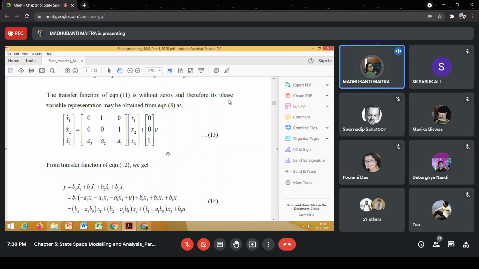Now we'll try to collect the common terms. The first state variable is x1. Here we are getting one x1 term and the coefficient is minus b0 a3, and also one x1 term with coefficient b3. So the coefficient is b3 minus a3 b0 into x1.